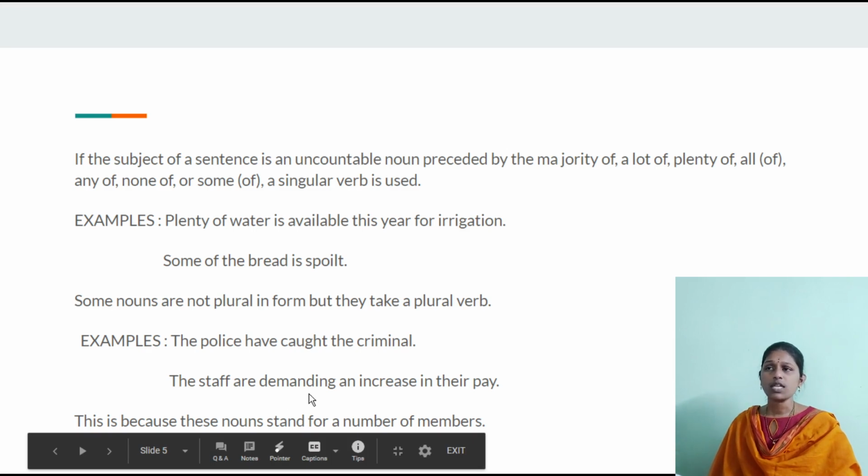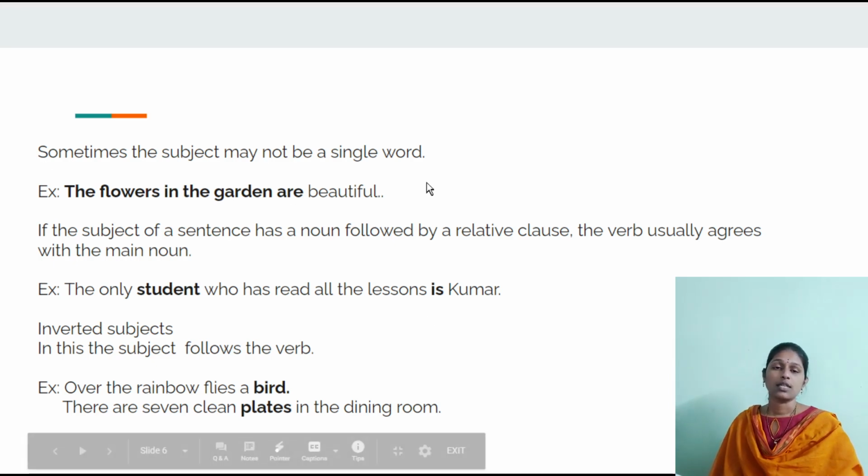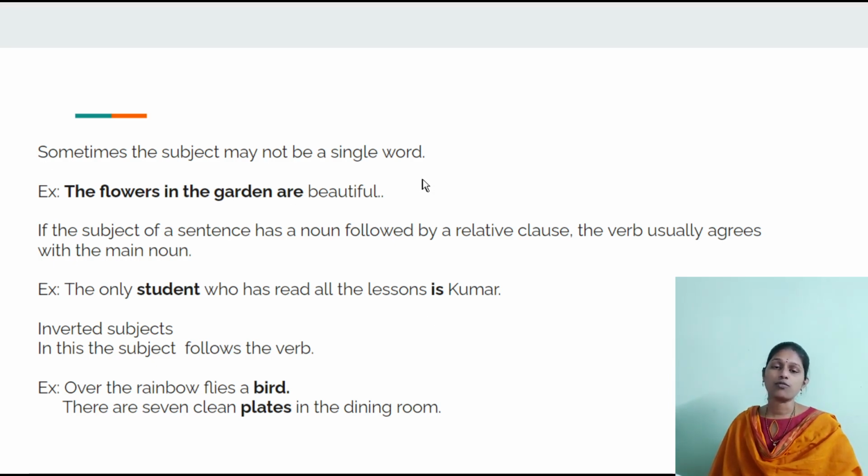And sometimes the subject may not be a single word, as we told earlier. The subject may be a group of words also, like the flowers in the garden are beautiful. So here we have to consider the first part, the flowers. Flowers is plural, so we used a plural verb here.